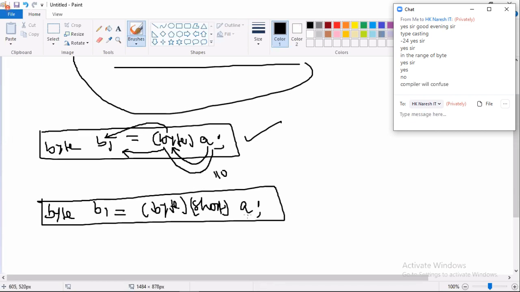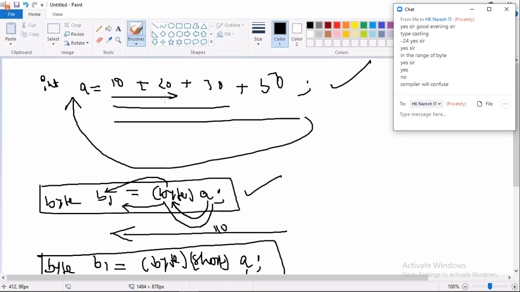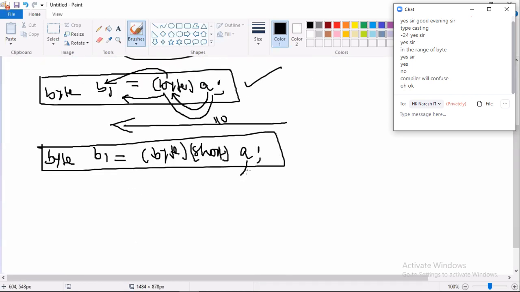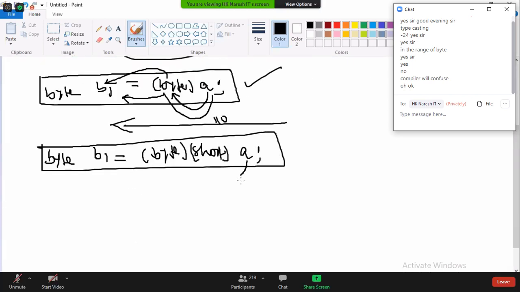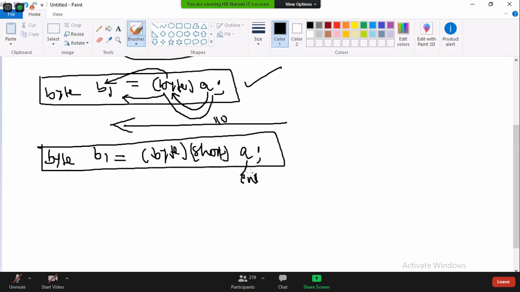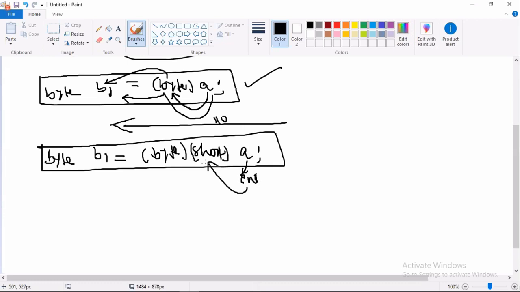What is the formula? Take the value, cast operator executed right to left order. Plus operator executed left to right. And final result stored, right to left. A value is what? Int. A type is int. Int and short compatible? Yes. Then the result coming out is what? Short. Short and byte compatible? Yes. Result value coming is what? Byte. Byte can be stored in byte? Yes. What is the problem?